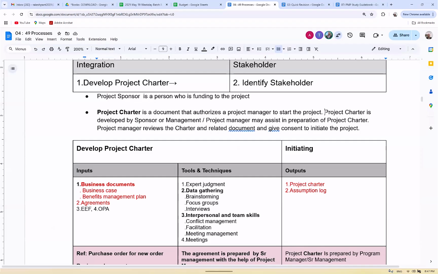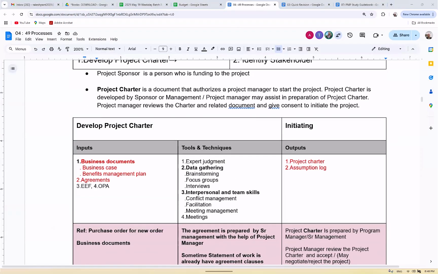So in your company, a lot of projects will come. A particular project is handed over to you. So there is a document called the project charter, a kind of job card. The project charter is developed by sponsors or management. The project manager may assist in preparing the charter. I have seen in most companies, the project charter is made by the project manager. I don't know in your case, but in most cases I found it. Any idea about yourself? Have you seen the project charter?